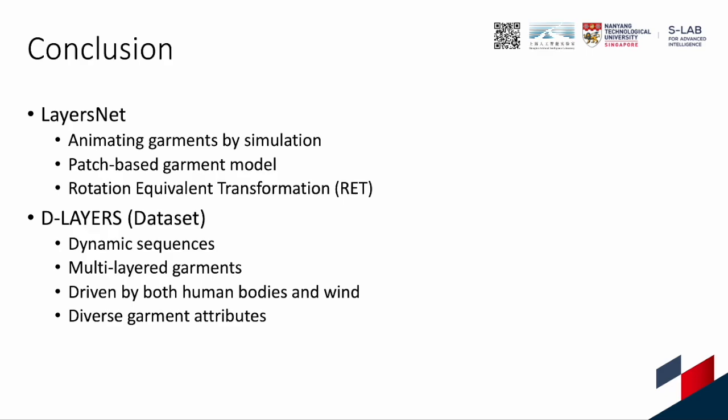In conclusion, we introduce a simulation-based method called LayersNet to animate the diverse garments represented by patches. We also propose the rotation equivalent transformation to effectively capture the semantics and interactions across different scenarios. Moreover, we propose a dynamic dataset which focuses on the multi-layered garments driven by both human and wind.